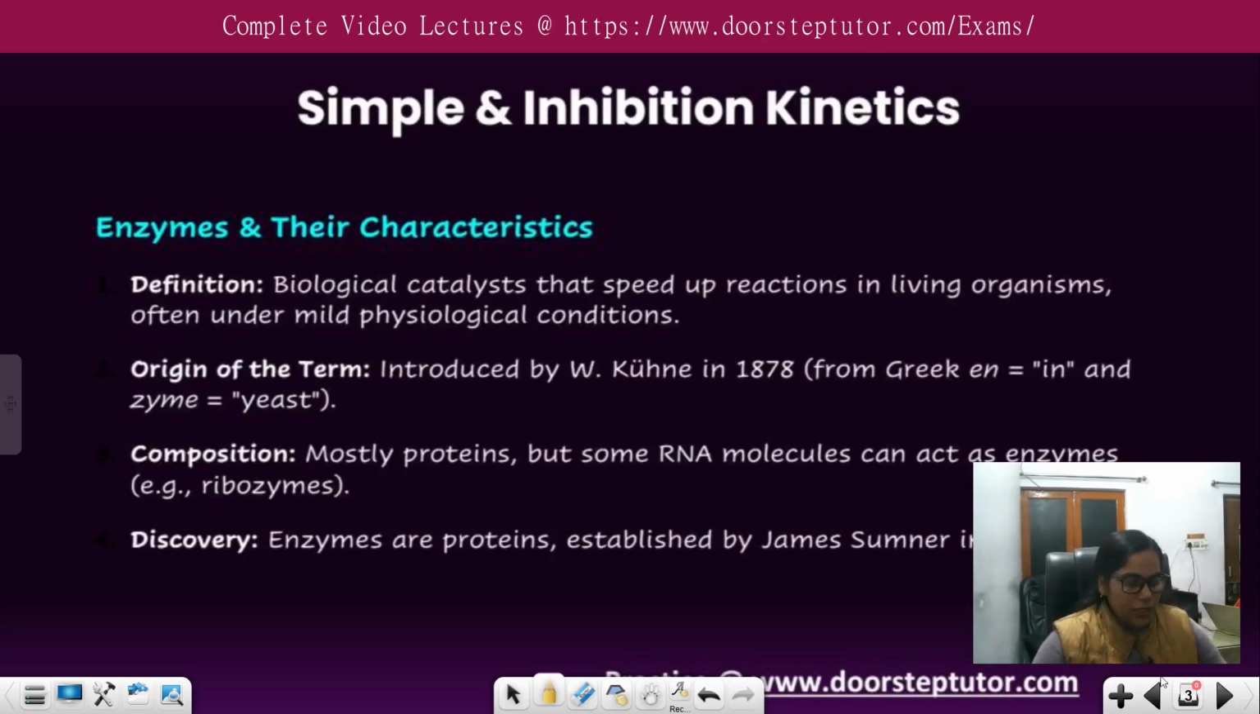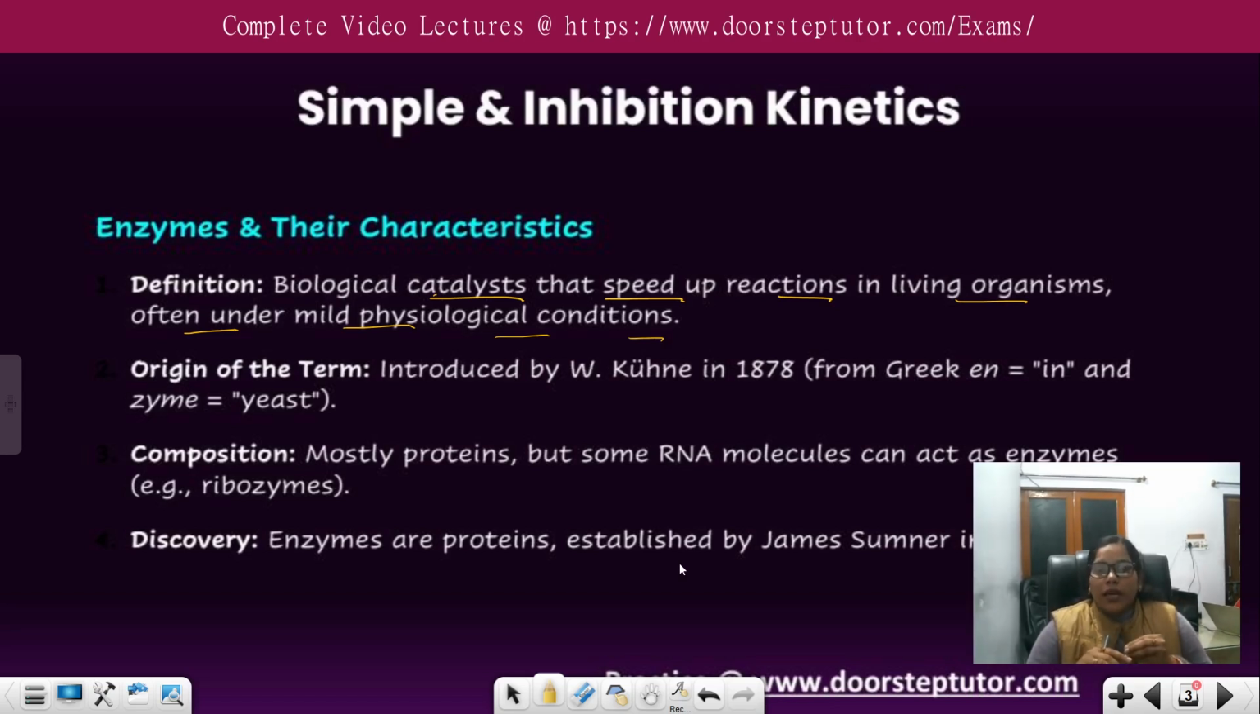Fine. So, firstly, we study the enzyme and their characteristics. Okay, see, enzymes are biological catalysts. We all know that enzymes are biological catalysts and they speed up chemical reactions in living organisms, often under mild physiological conditions. Virtually all the reactions occurring within a cell require the action of an enzyme, as most of these reactions will not occur at an appreciable rate under the physiological conditions of the cell.